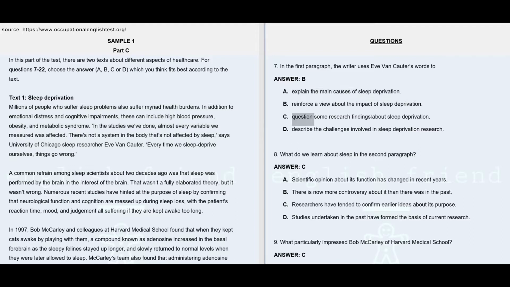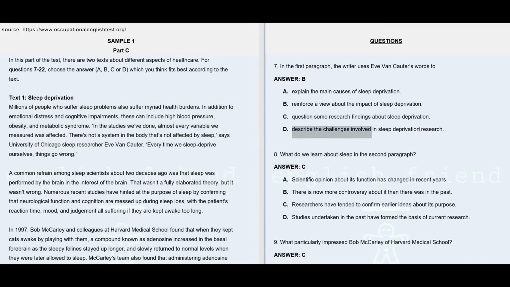Option C says question some research findings about sleep deprivation. Here it is quite clear that E1 Carter also suggests the same thing which was found in the study. So nobody is really questioning any findings here. The findings were supported by our writer by using the words delivered by E1 Carter. So option C is wrong.